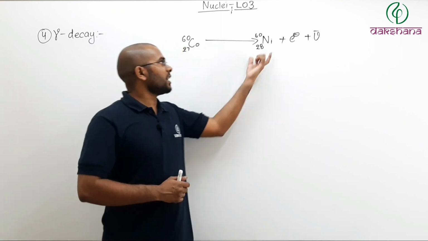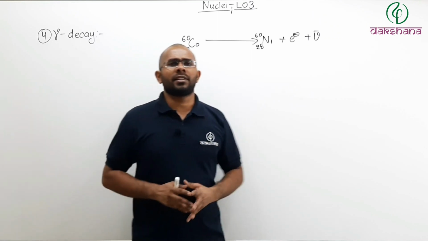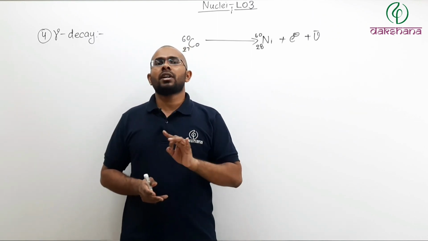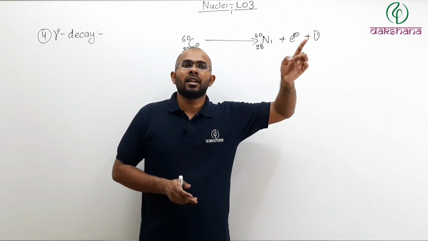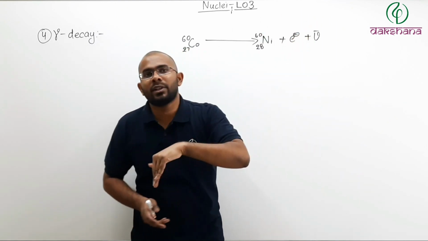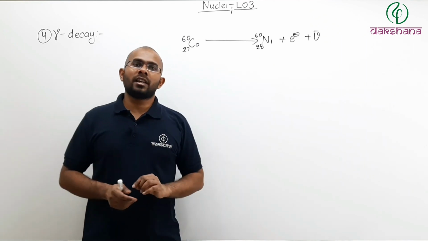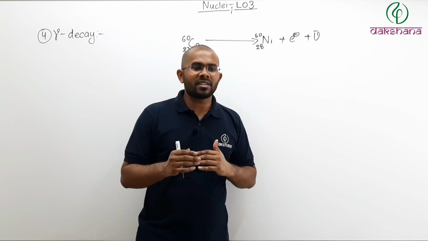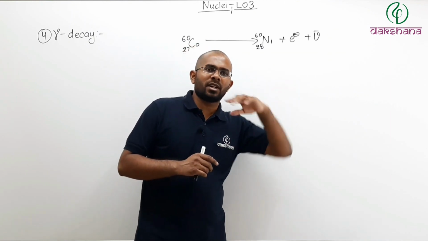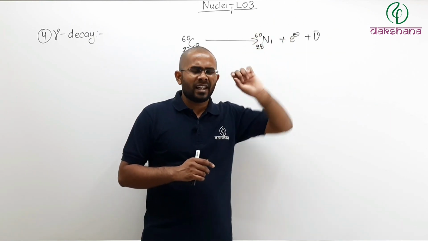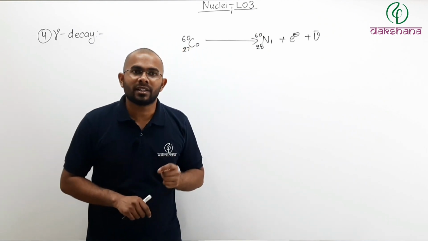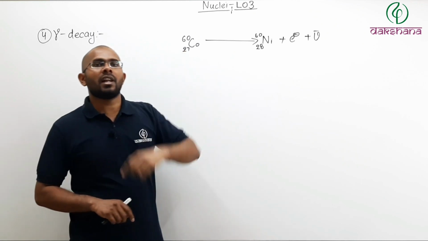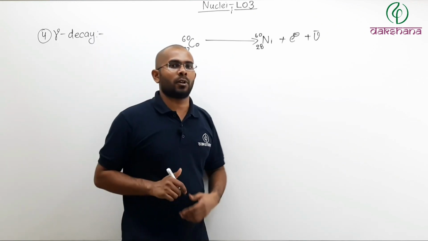After the creation, its energy level is very high. Now what happens in the case of an electron if it is in a high energy level? It tries to jump into a lower energy level and emits a photon. Now the difference is, in case of an electron jumping into its levels, energy is very small, but in case of nucleus, energy levels are very large, of the order of mega electron volt.